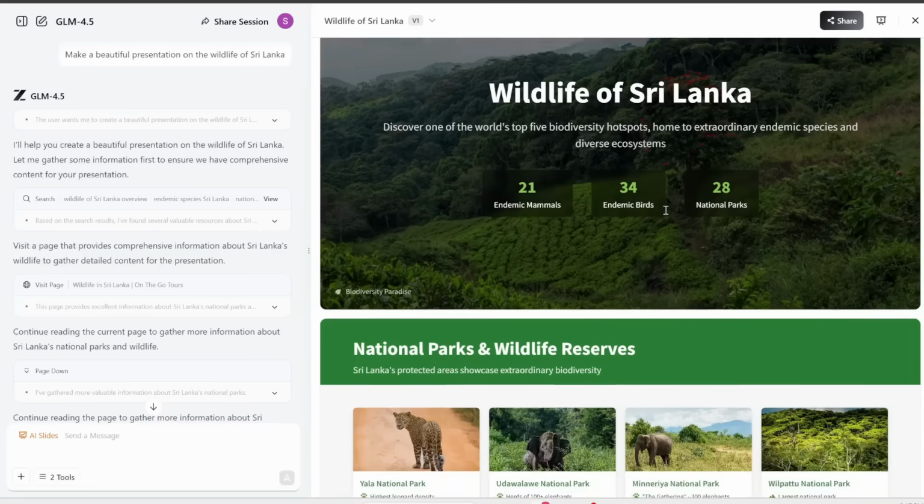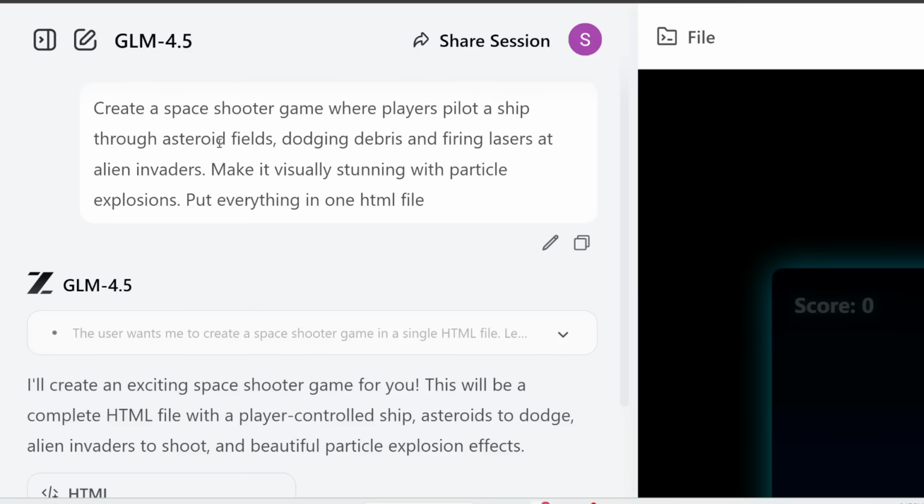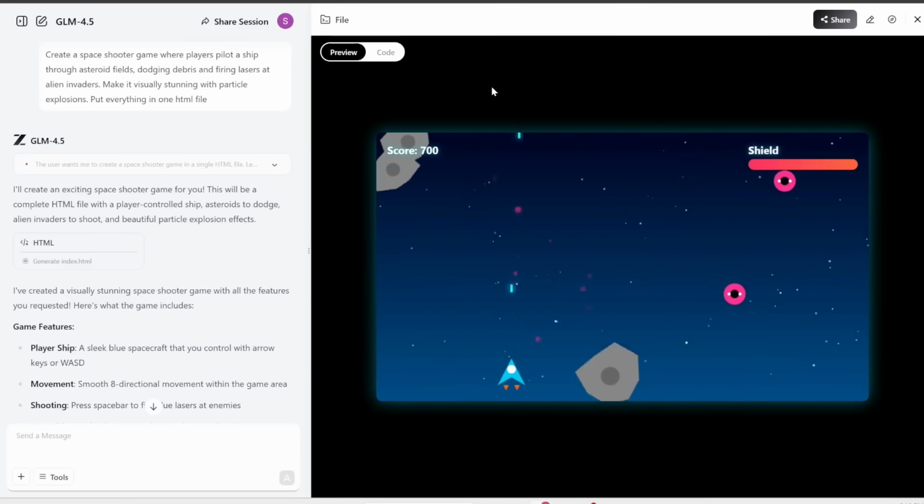And here is what we get. Look how beautiful everything is. It's also insanely good at coding. So here's a space shooter game which I created in just one prompt. As you can see, the game is fully playable and the visuals look great.